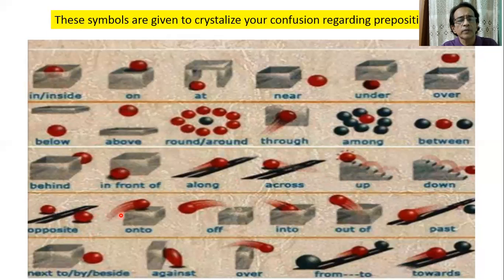And onto means this is a motion. Onto means on something. This is actually unlike on. On means I put the ball on the table, but onto is a bit different from on. He jumped onto the table. The cat jumped onto the table. The ball jumped onto the table. So there is a little bit of difference between on and onto. And actually the meaning of onto is up on top of something.